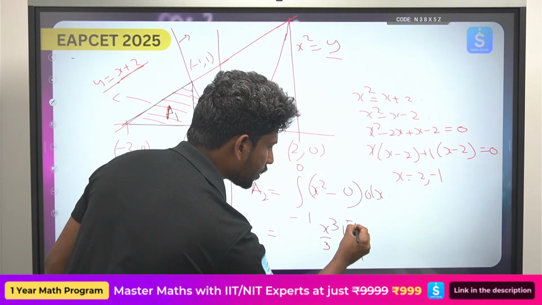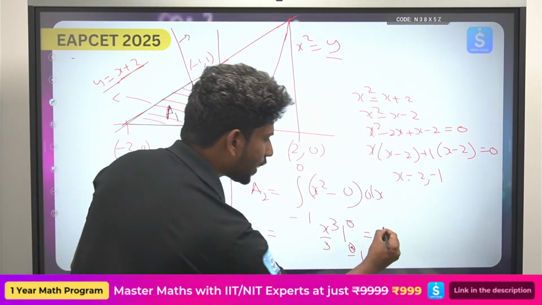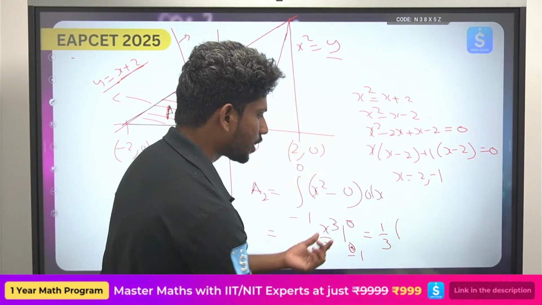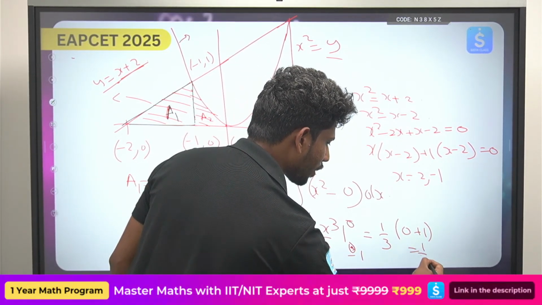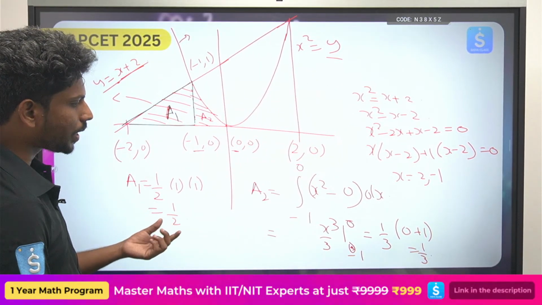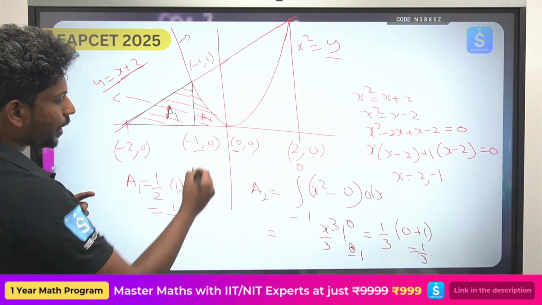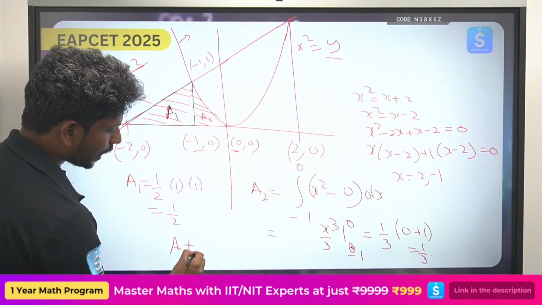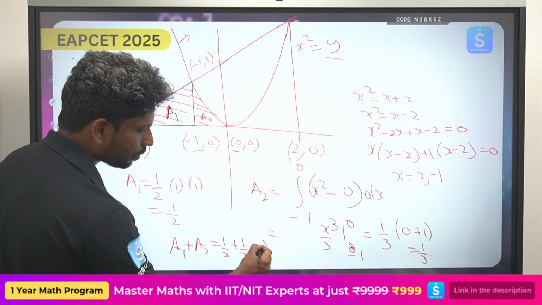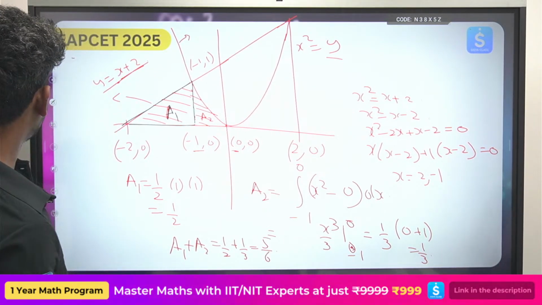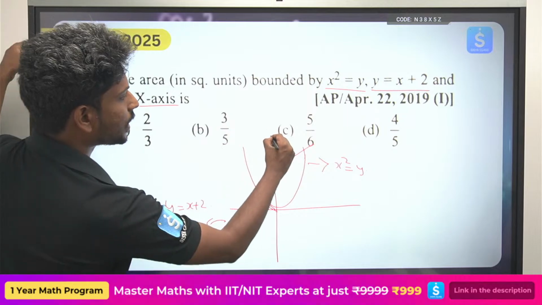minus 1 to 0. Okay, so 1 by 3, what is the x cube value? At 0 it is 0, and minus 1 cube will become plus 1. So this will be 1 by 3. So here I got 1 by 2, here I got 1 by 3. A1 plus A2 is 1 by 2 plus 1 by 3, so this will be 5 by 6. Okay, this will be 5 by 6. So the answer is option C.